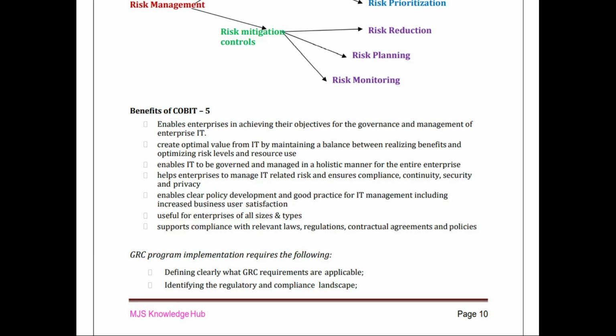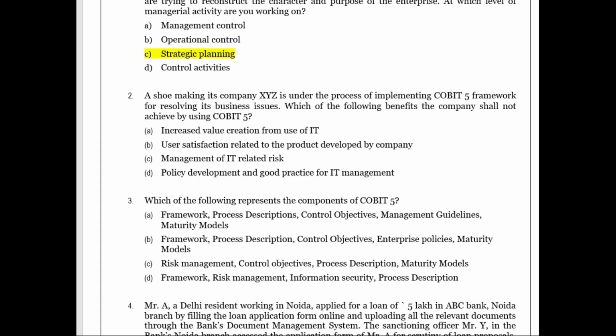If you see, the COBIT-5 benefits are on the enterprise level basis. It is not individual wise, right? Let us see now. Here it says increased value creation from use of IT. Yes, it is one of the benefit. User satisfaction related to the product developed by the company. This may be the answer. It is not a benefit of COBIT-5 because COBIT-5 is for the enterprise level, not for individual level. Management of IT related risk. Yes, of course, it helps that. Policy development and good practice for IT management. Yes, it is for enterprise level.